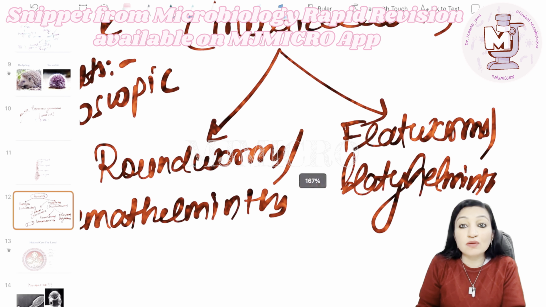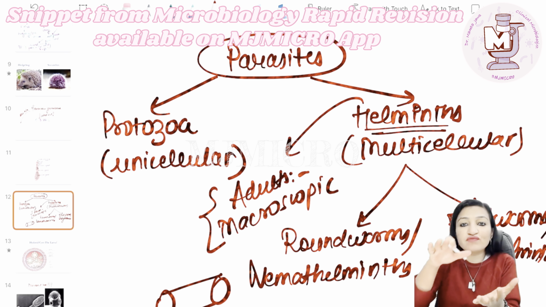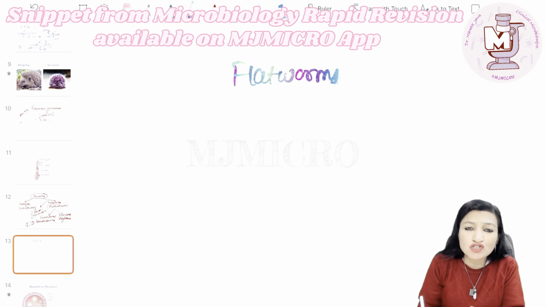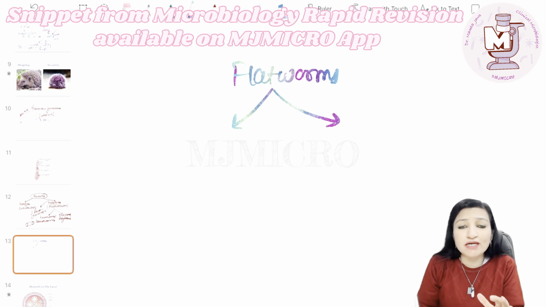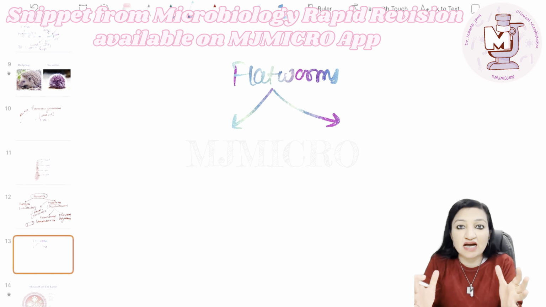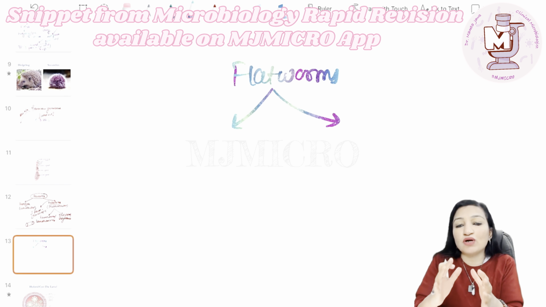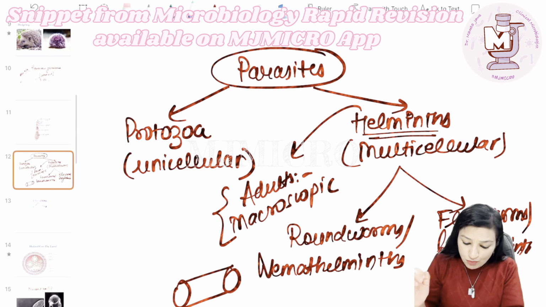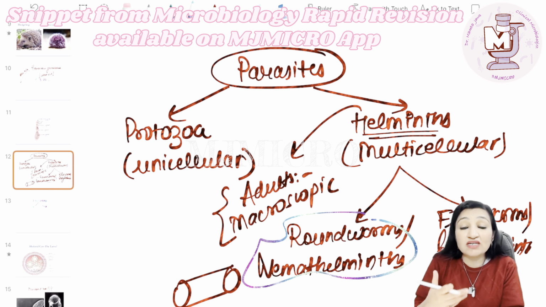As the name implies, flatworms are going to be dorso-ventrally flat, and amongst the flatworms, which from an evolution point of view are inferior to roundworms, because roundworms have got a proper body cavity. Because they have got a proper body cavity, there is more space so as to allow the development of organs and organ systems. So from an evolution point of view, roundworms or nemathelminths are more developed as compared to the flatworms.